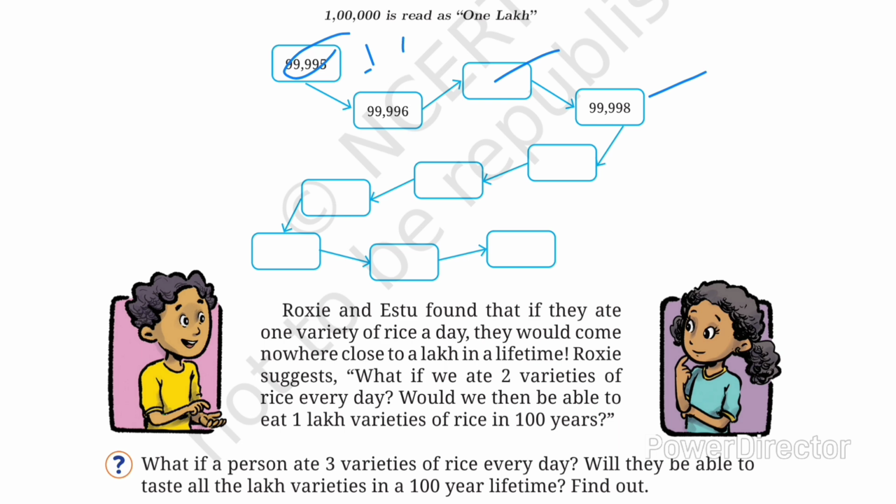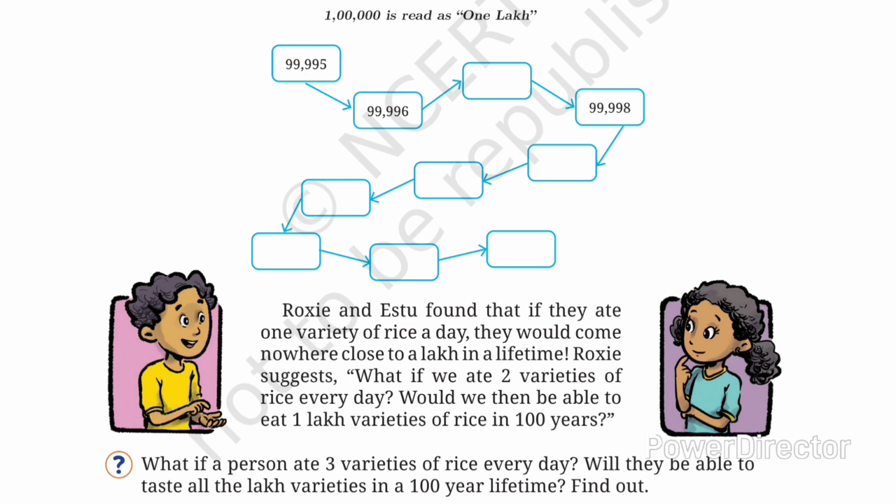Then if we add 1 again, it becomes 99,999. After this, if we add 1 again, it becomes 1 lakh. Like this we can complete all these boxes.